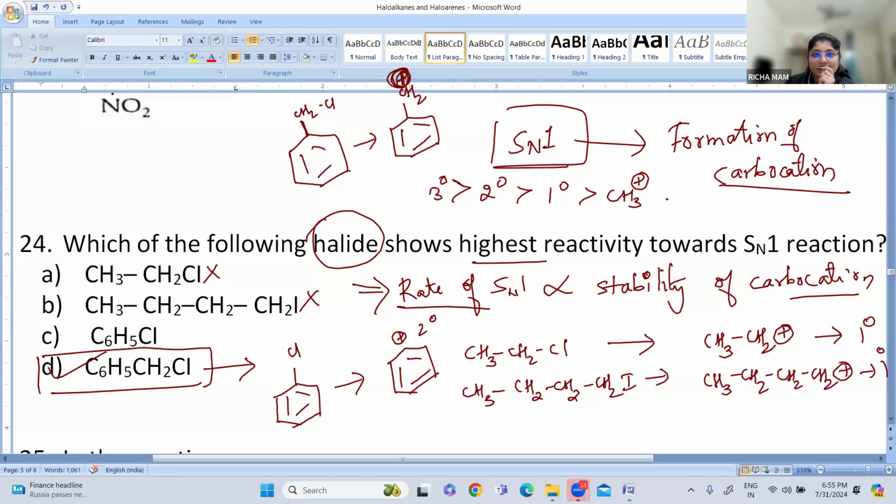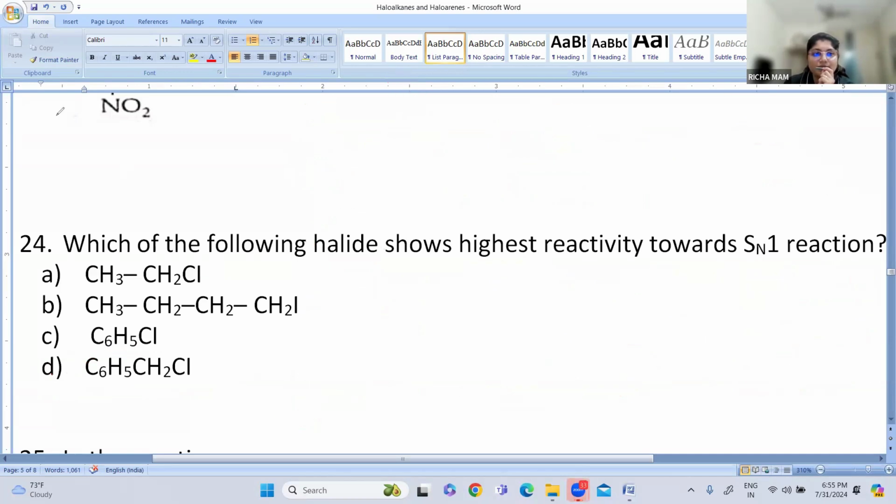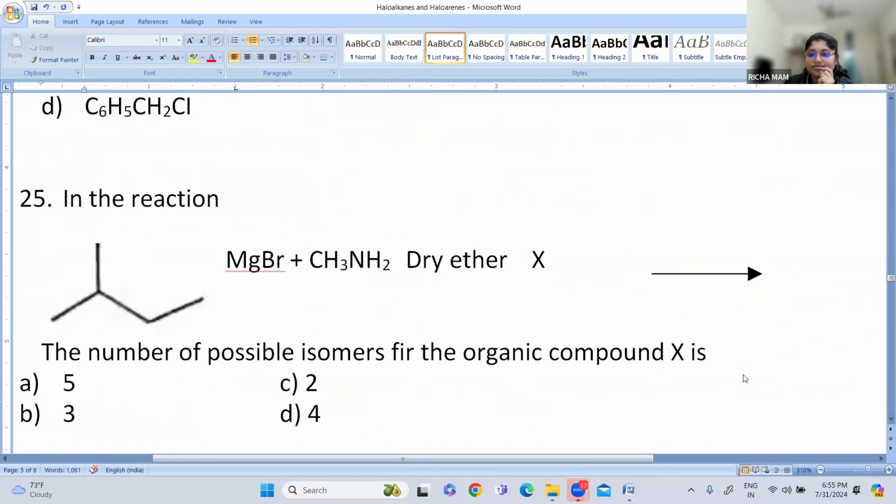So who all have answered option number D? Option number D is the correct answer. Akhila has answered, Shri Varuni has answered, Dubna has answered. So it is the correct answer. Fine. Let us go for the next one, the 25th question.